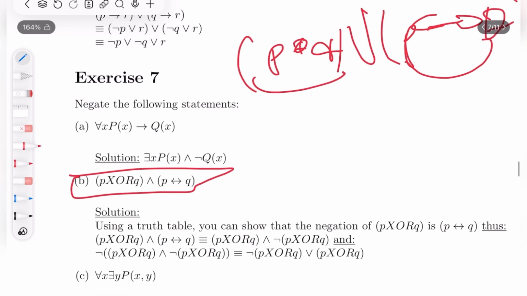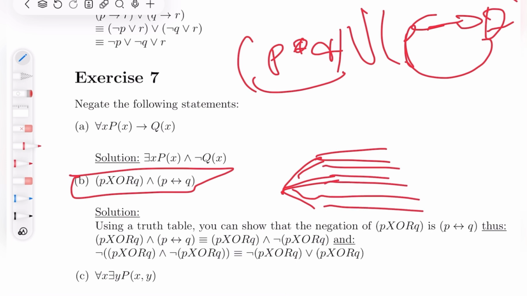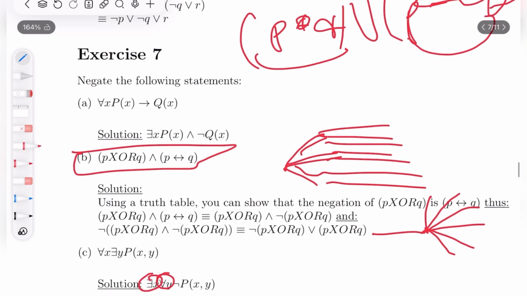Now let's look at this one. This one is saying that for every x, I can find a y, or at least one y, that satisfies this. Its negation is that for some x, I can't find a value. One might think that its negation is that for some x, every value of y works. Actually, no. It's for some x, no value of y works.